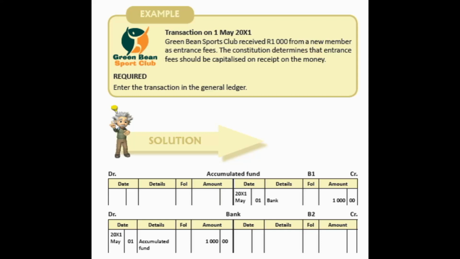All right. In the example, it was indicated that the entrance fee should be capitalized on receipt, and therefore the accumulated fund was credited. In other instances, the entrance fees account is credited at first, like in the first example that I gave you, and it is only transferred to the accumulated fund account at the end of the financial period.